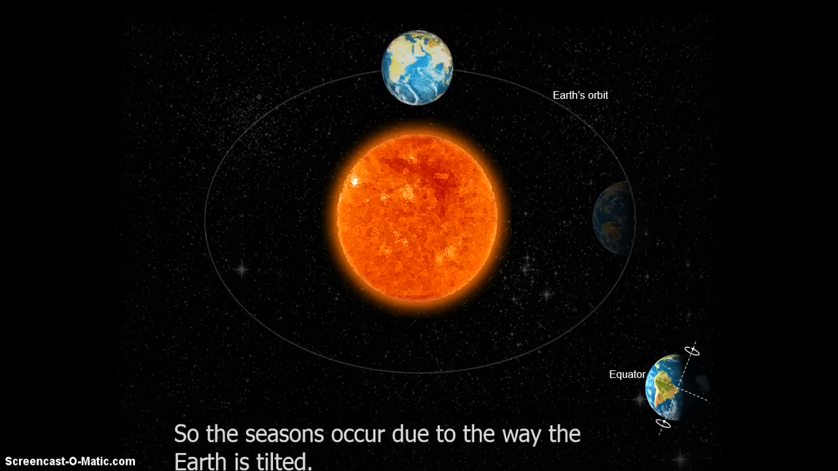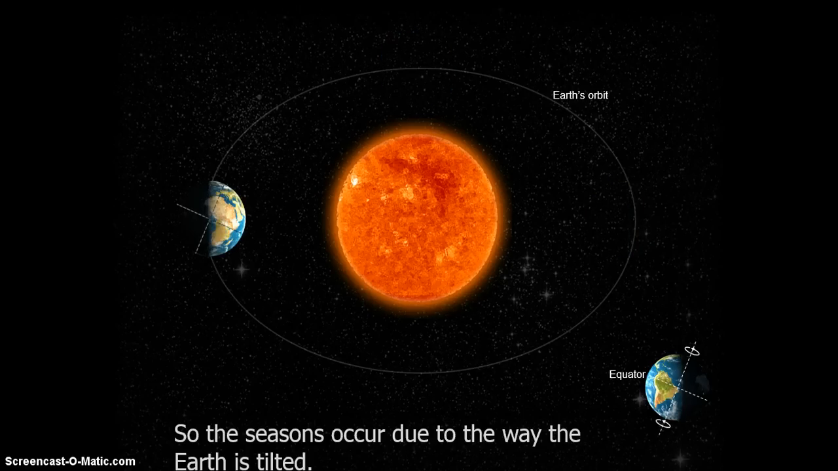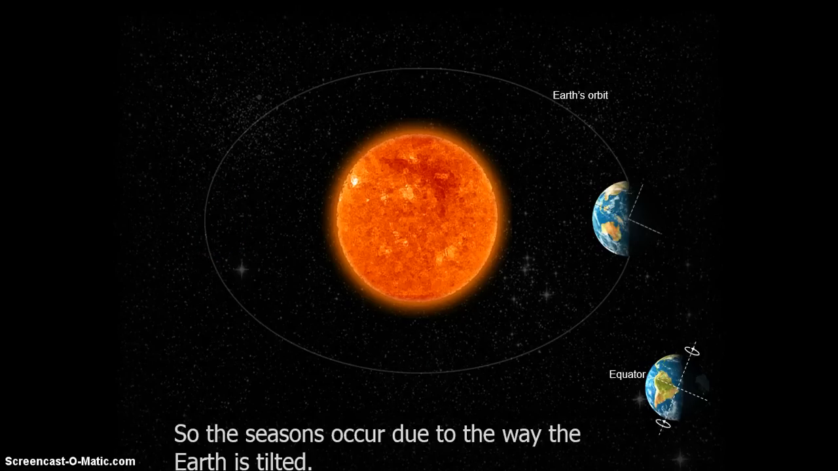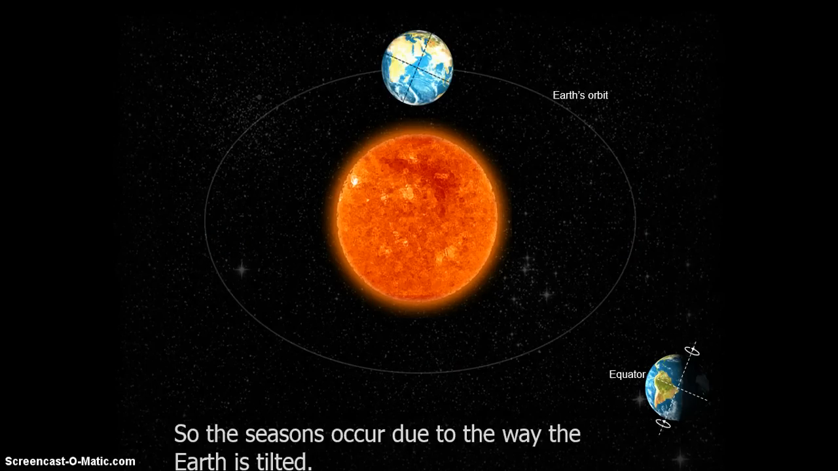So the seasons occur due to the way that the Earth is tilted. You can see in this diagram. This diagram is showing you what portion of the planet is getting the most sunlight during certain times of the year as it orbits around the sun.